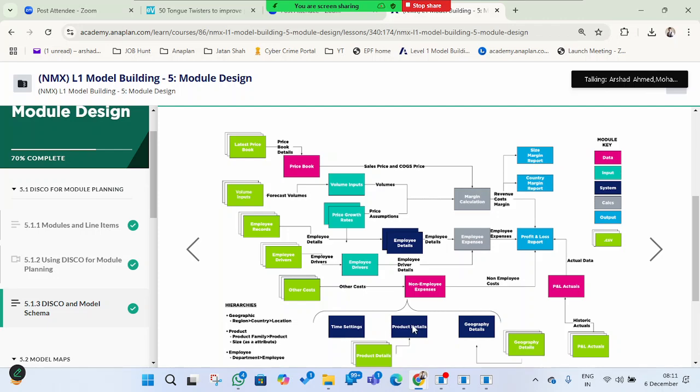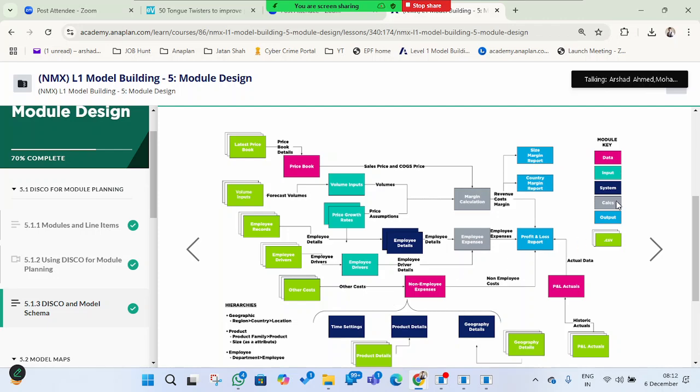With the help of product details we can generate a sales report, and volume inputs, and different reports. And the geography details also: based on a particular country, what the sales were, what the employees and drivers were, all this information we can generate with the help of this. Once it is created, it is referenced in multiple areas to get the results.